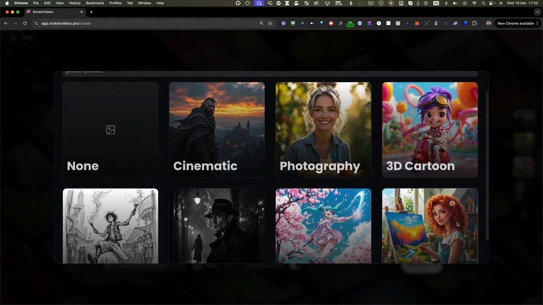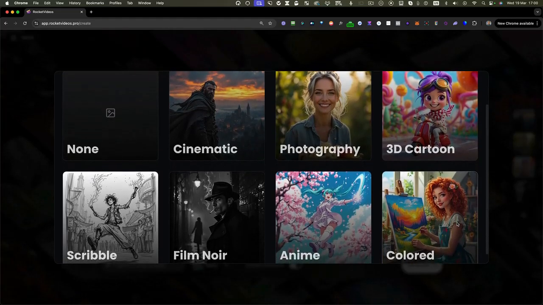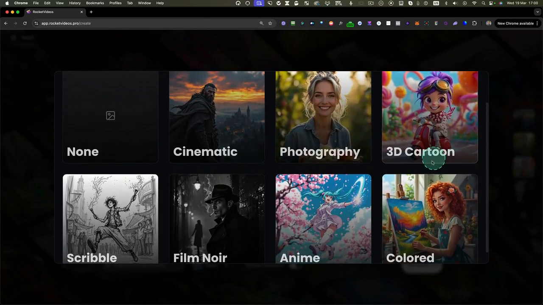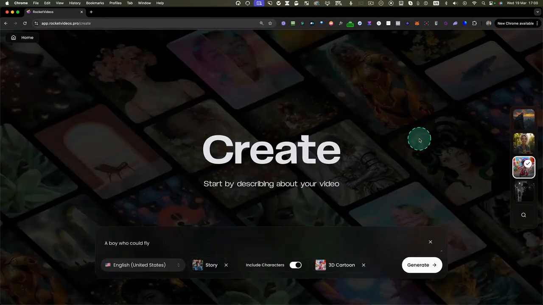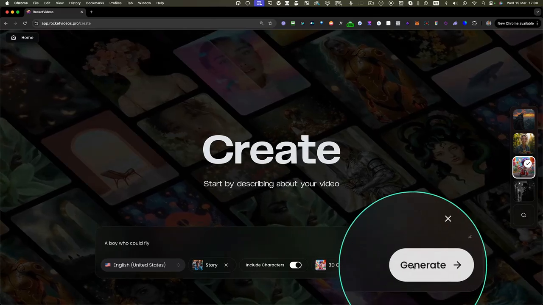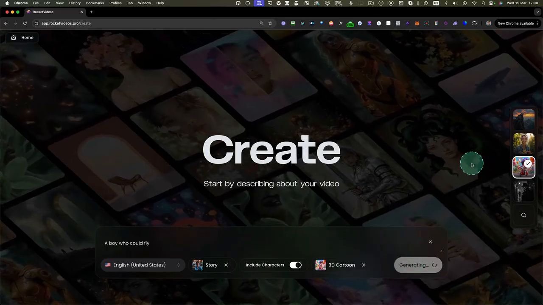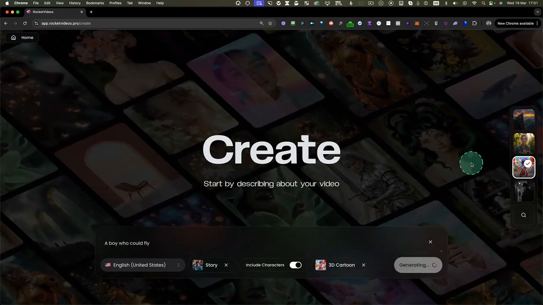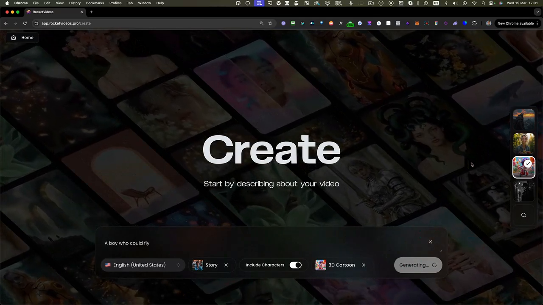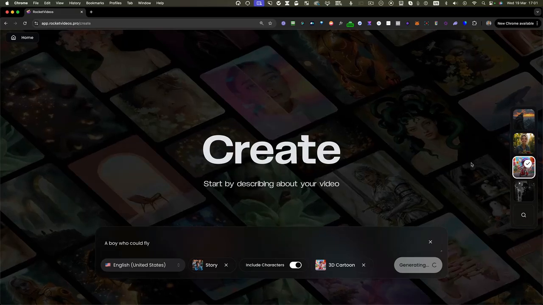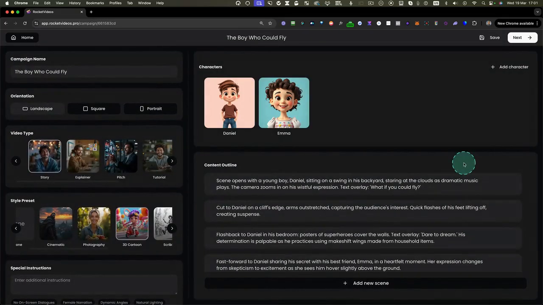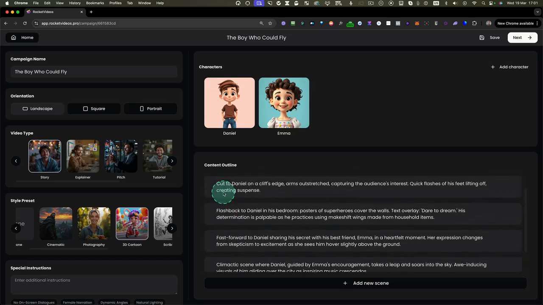So what kind of style video would you like to create? In this case, I'd like to create a cartoon video. Now I'm going to click on generate, and RocketVideos will create an outline of the story for you that you can modify. So as you can see here, this is the outline of the story where you can make modifications if you like. So this is the whole outline.